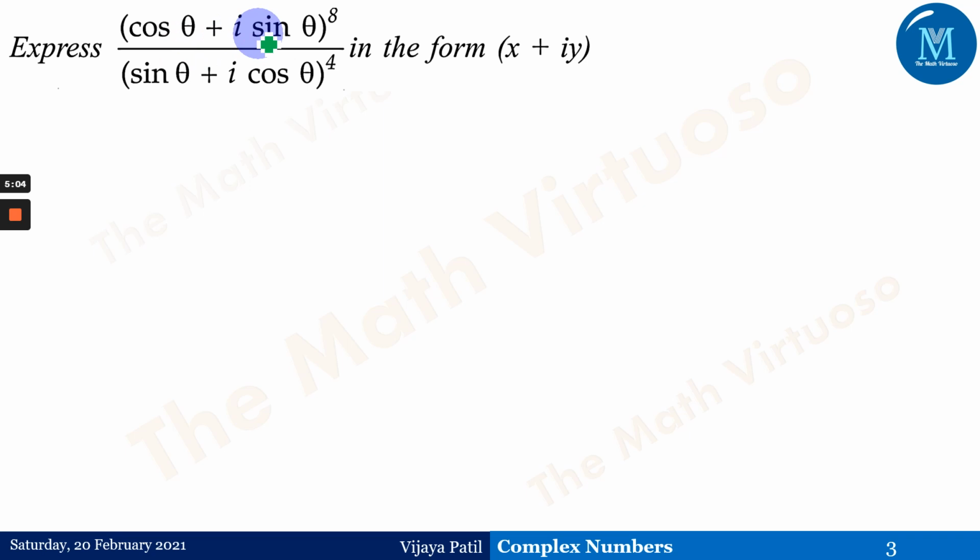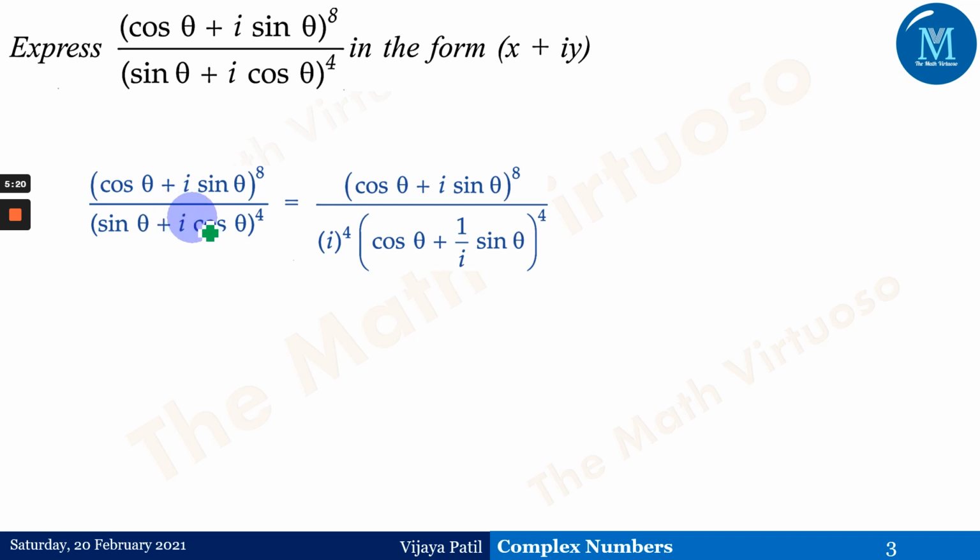First is (cos theta plus I times sin theta) to the power 8 over (sin theta plus I times cos theta) to the power 4, in the form of x plus iy. That means we have to express this type of identity as a complex number. First of all, we will try to convert everything in terms of one thing, so that we can find the common power. But if you observe here in the denominator, we have sin theta plus I times cos theta. And just now we have seen that if I have the real part as sine and the imaginary part as cos, then the De Moivre's theorem will not follow.